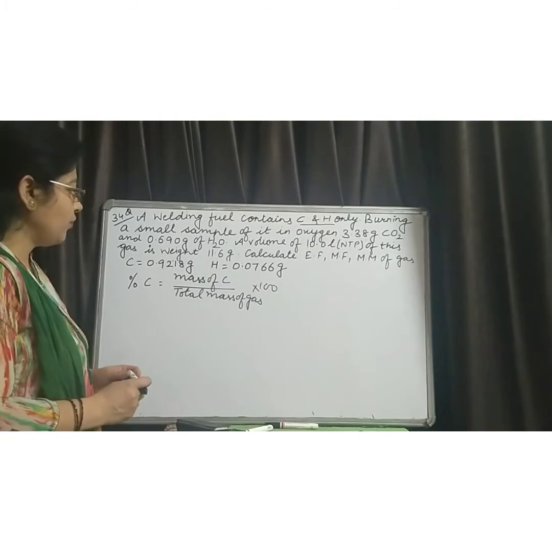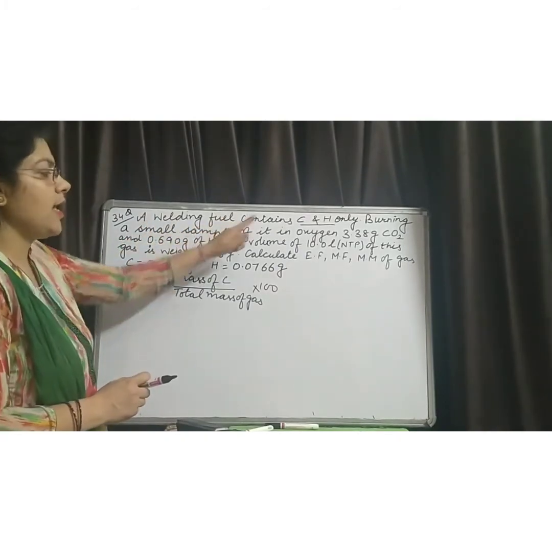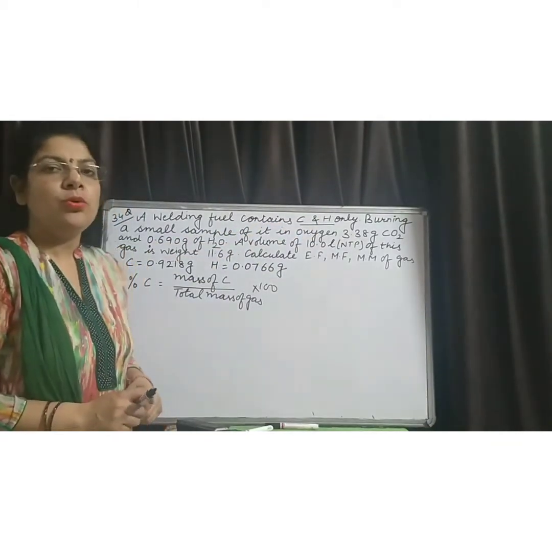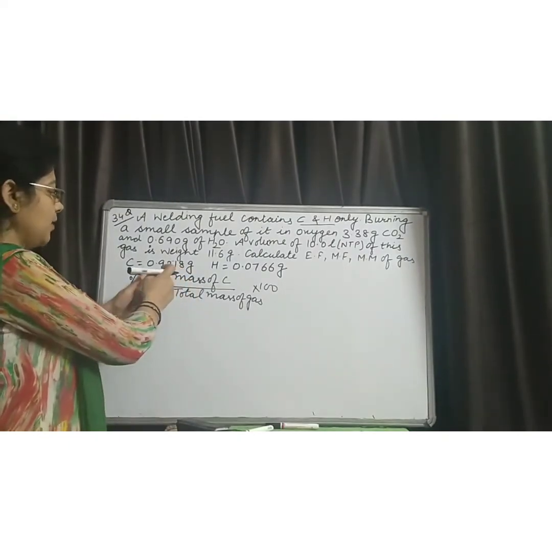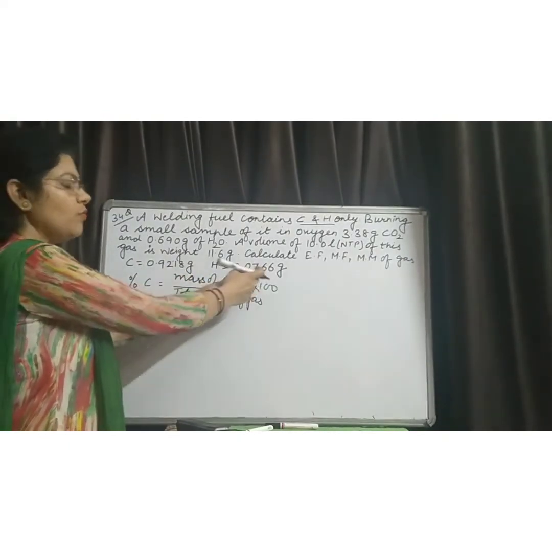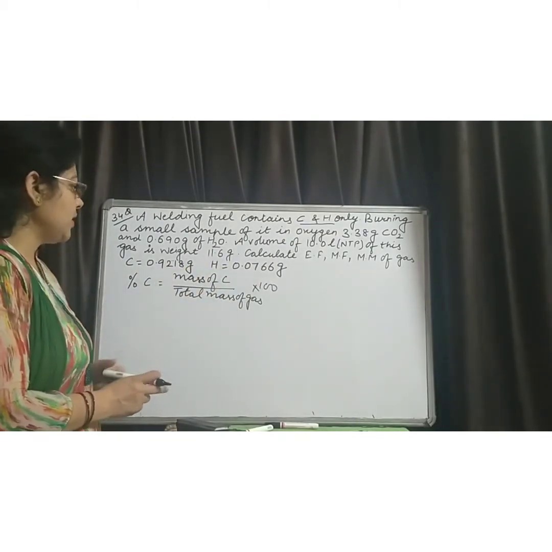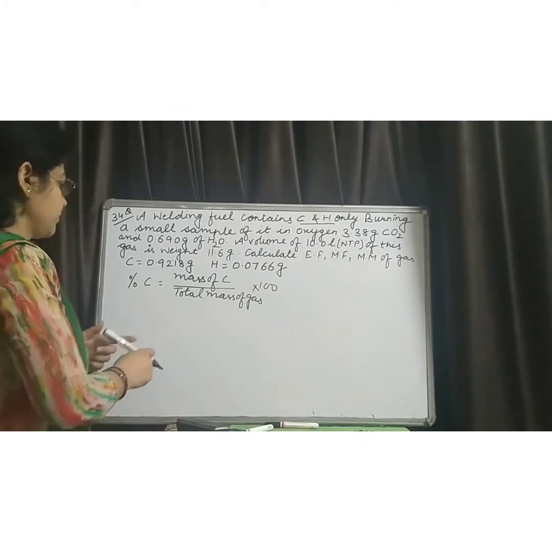And how do we find the total mass of the gas? As in this gas only carbon and hydrogen are present, no other elements are present, so for total mass, we add mass of carbon and mass of hydrogen. By doing this, we can easily find the total mass of the gas.